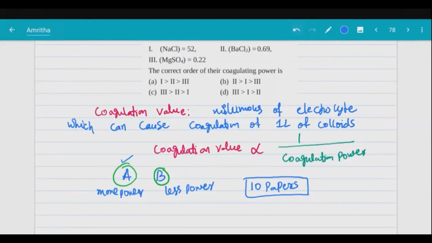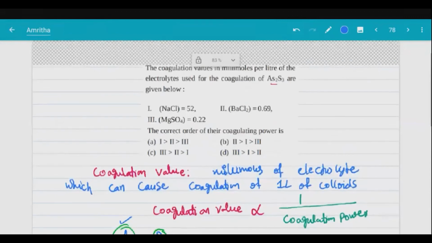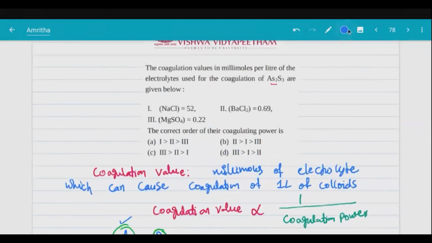So A has more power means definitely A will take less time. So see, the power is more, so coagulation value is less. That means even if you add a very small amount, coagulation will take place. So now tell me, what is the correct coagulation power? Correct order of coagulation power.